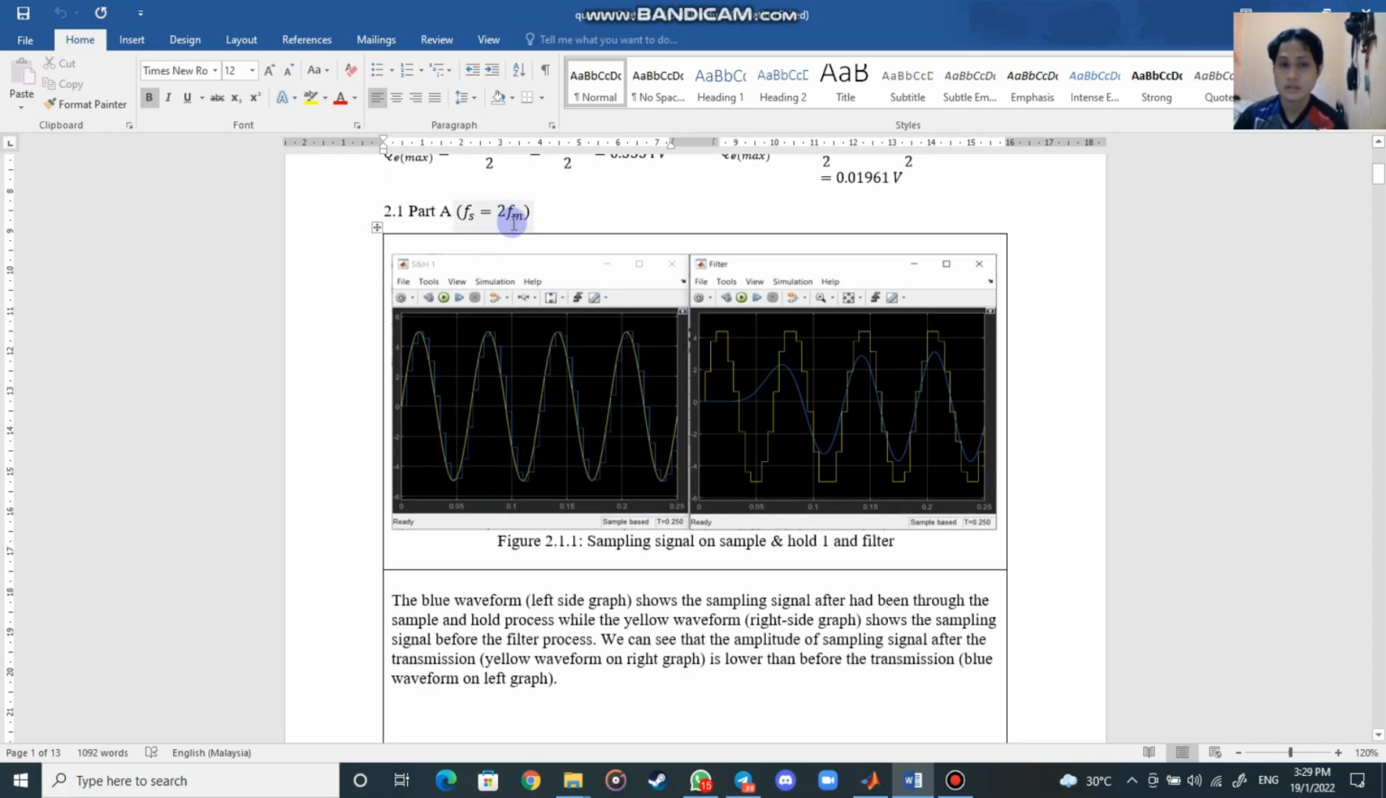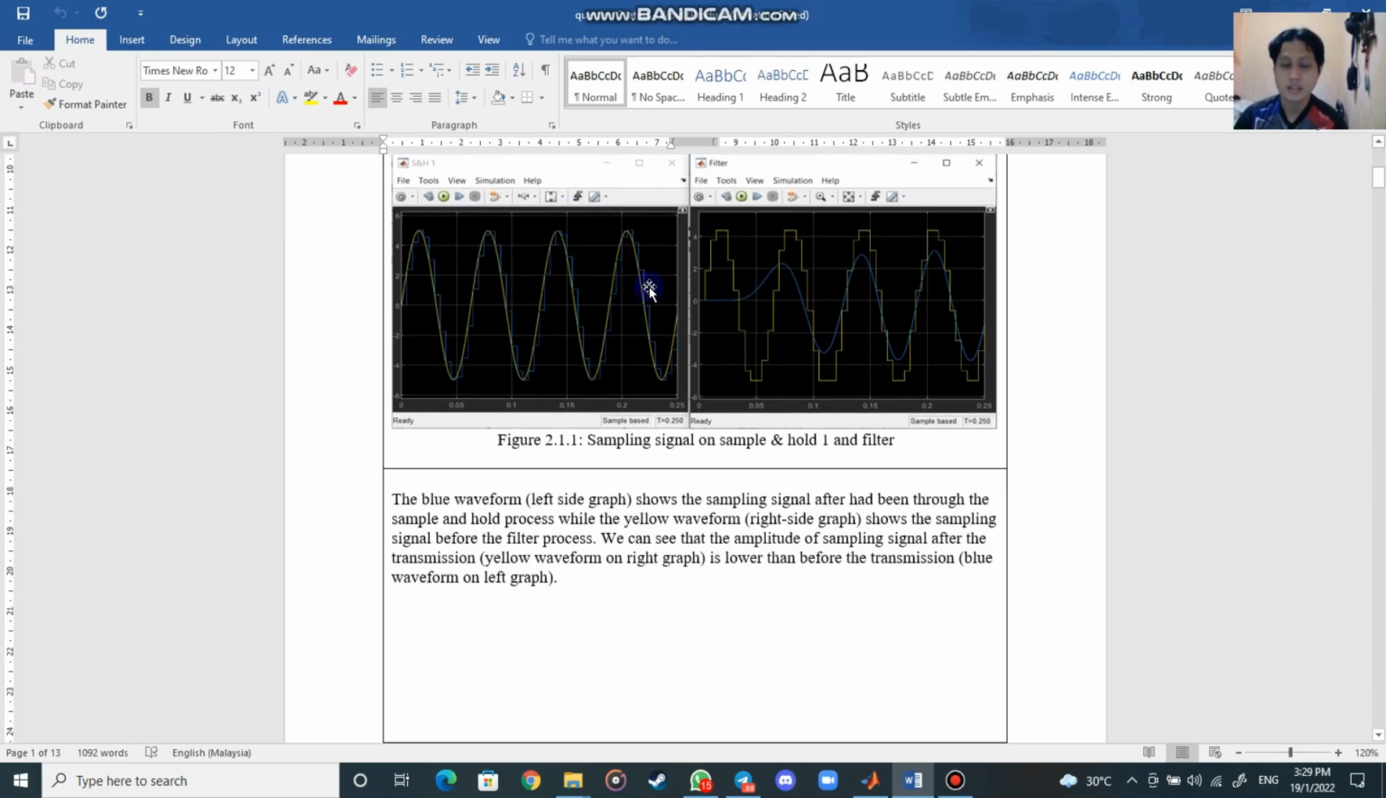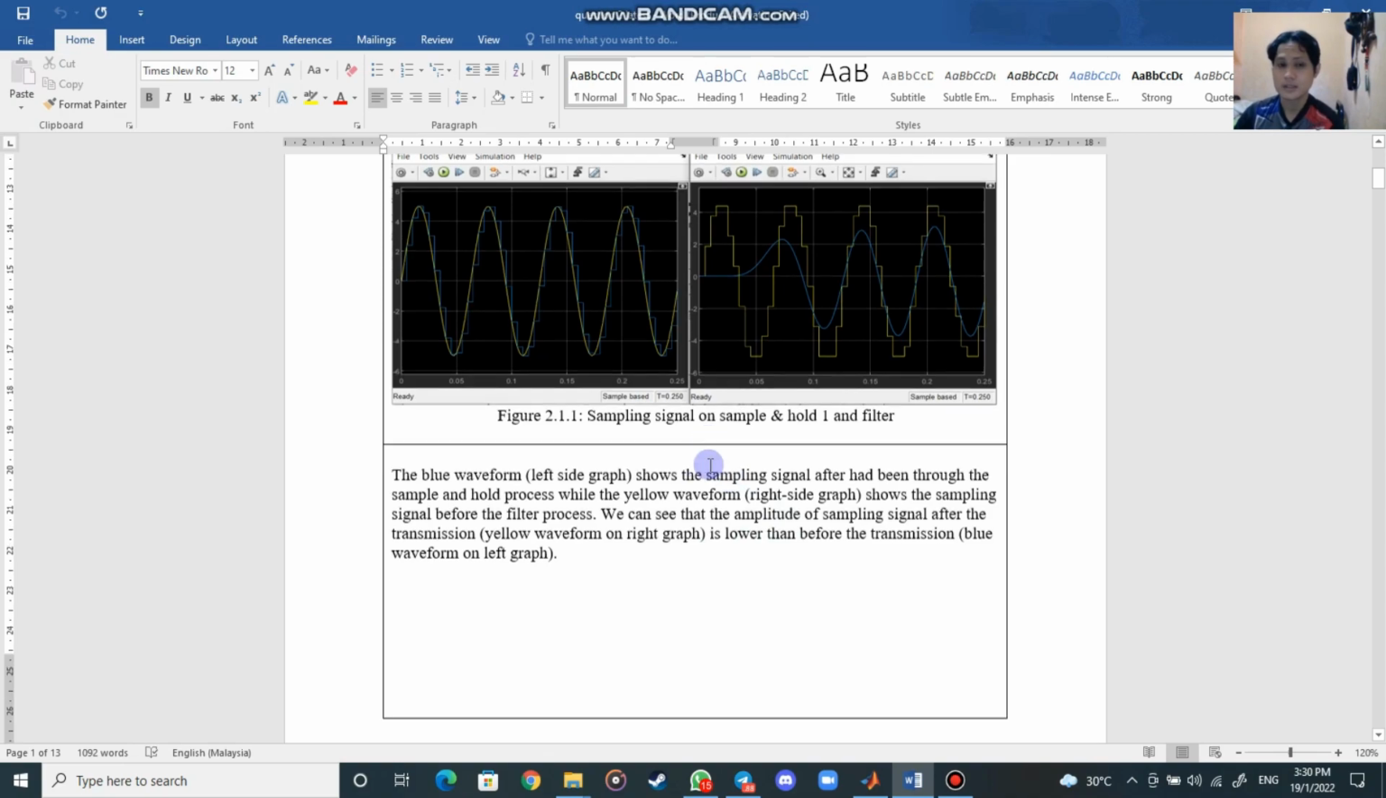Fs is equal to 2Fm. Okay, Fs we got is 200, as I explained in the simulation. And this is the sampling signal on sample and hold 1 and filter. The blue waveform shows the sampling signal after it has been through the sample and hold process, while the yellow waveform shows the sampling signal before the filter process. We can see that the amplitude of the sampling signal after the transmission is lower than before the transmission.